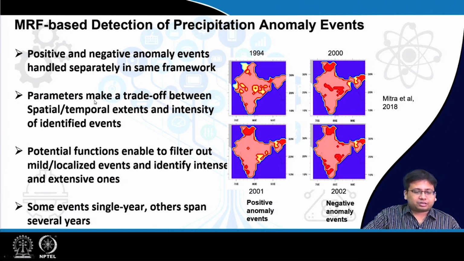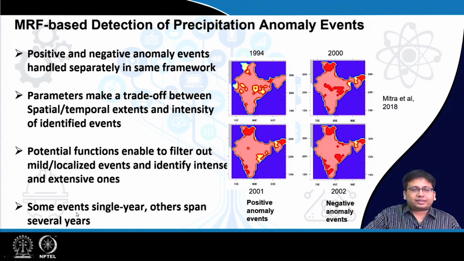And here the parameters are chosen so that they can make a trade-off between the spatiotemporal extents of the events and the intensity of the identified events. That is, we can go for intense anomaly events which might have a smaller spatiotemporal spread, or we may go for less intense anomaly events which may have a larger spatiotemporal spread, and so on. Also, these potential functions have the ability to filter out either the mild or the localized events and identify the intense and extensive ones.